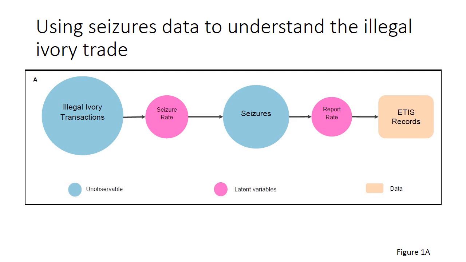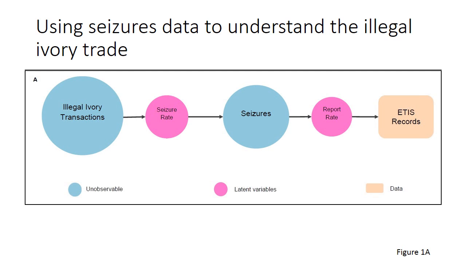If we could assume that the seizure rate and the reporting rate remained constant over time and did not differ between countries, then we could just use simple summaries of the ETIS records to learn about trends in the trade and identify which countries have the biggest role to play. This, however, is a very strong assumption. It is not reasonable to expect that all countries are equally good at making seizures. Some have many more resources than others for making seizures, and some countries have many more resources for reporting these seizures to ETIS than others.